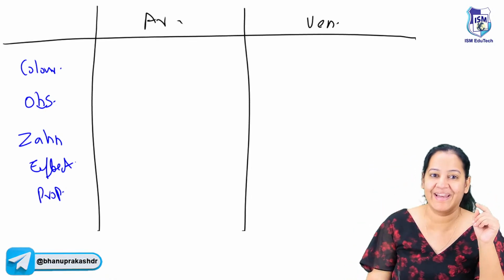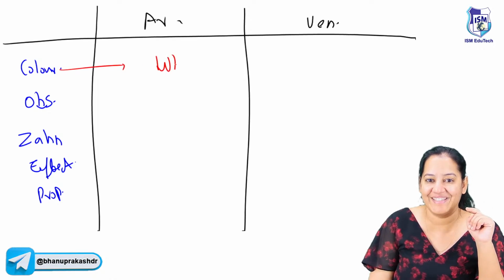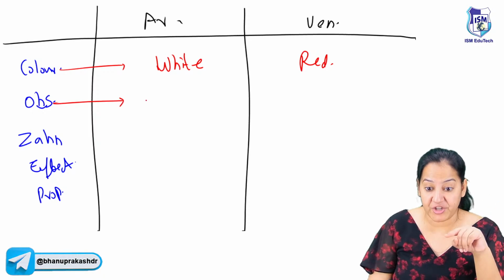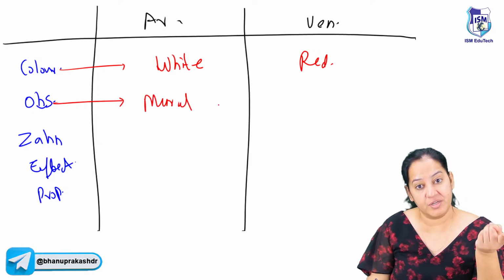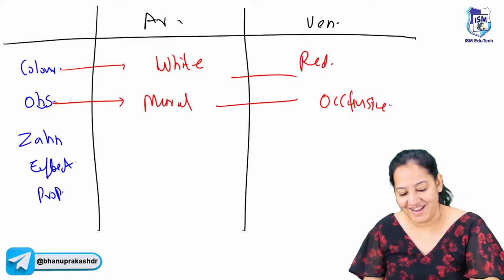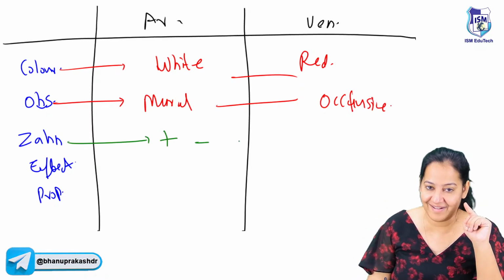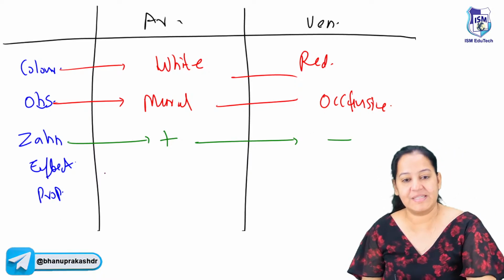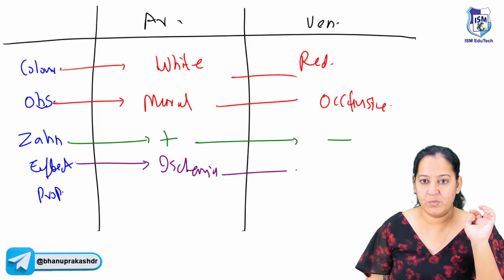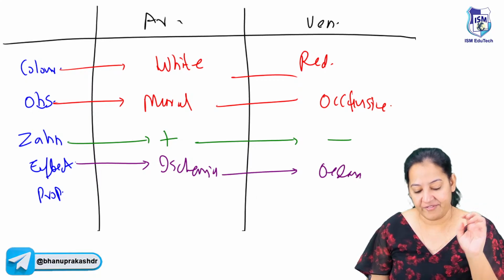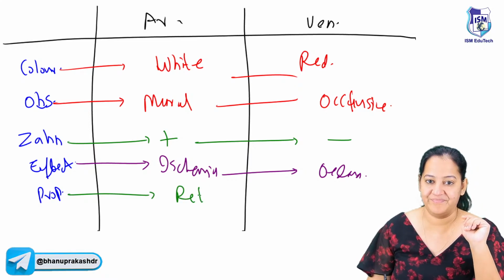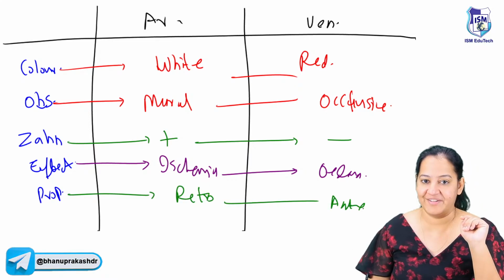Let's say it quickly. So color: this one is white because it has more platelets, more fibrin. This one is red. Here the obstruction is partial, that's why it is known as mural. Here the obstruction is complete, that's why it is known as occlusive. Okay. Lines of Zahn: here they are present, alternate light and dark; here they are absent. Effect: here it will lead to ischemia of the organ, but this one leads to edema in the organ. And finally, propagation: this will propagate retrograde, and this one is propagating antegrade. You get questions on that.